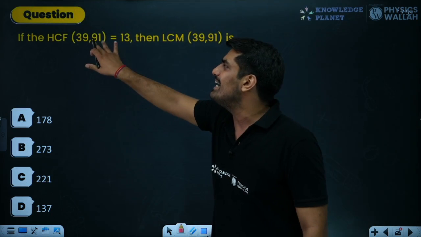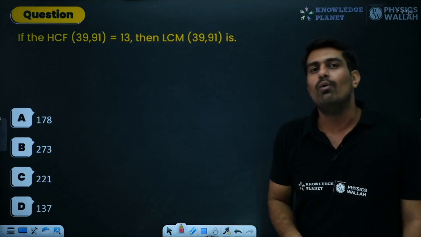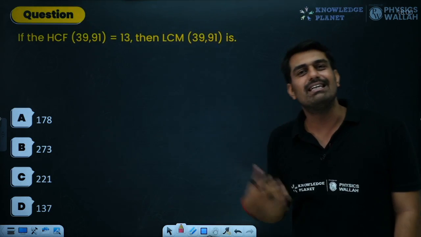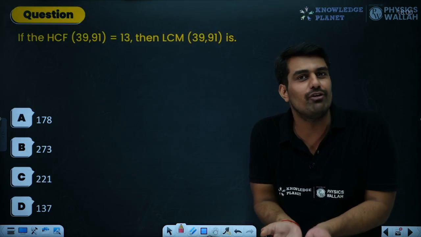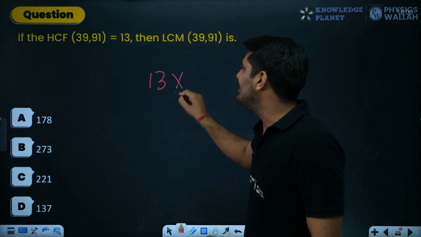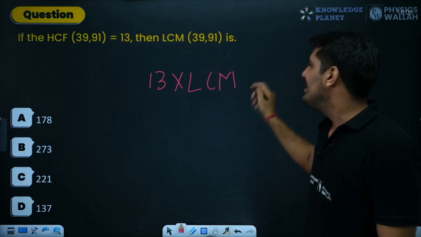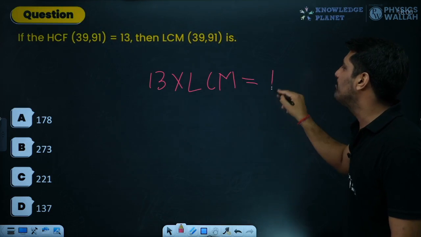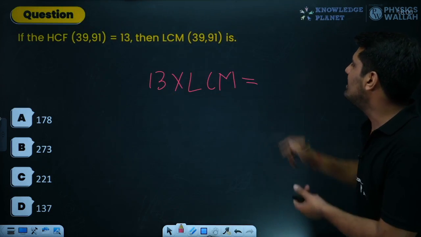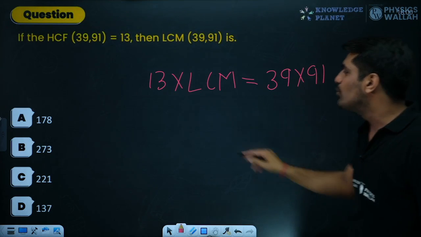We have 39 and 91, the HCF is equal to 13, and they are asking about the LCM. Now, one way of doing it is you can find the LCM of 39 and 91, but we have just learned the formula, so let's make use of it. It is 13 into the LCM which we need to find out. HCF into LCM equals the product of the two numbers, that means 39 into 91. Now, I hope everyone is good at multiplication.